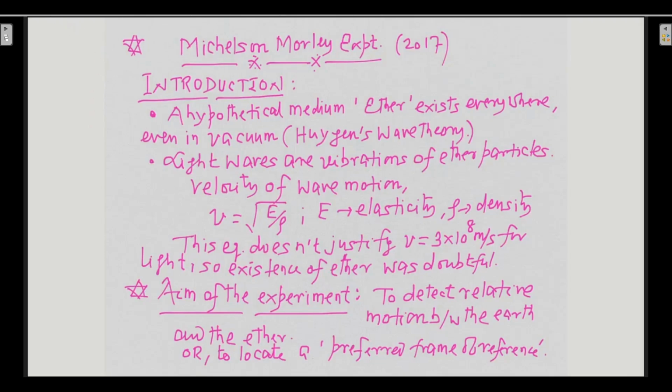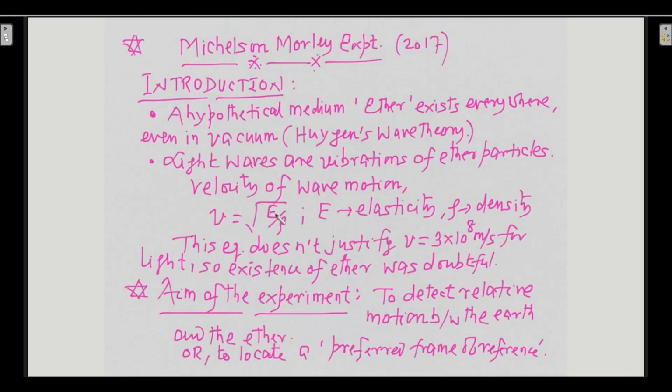And why did the scientists not know this fact at that time? Because scientists used to think that light is a wave, and a wave requires material to travel. So light travels through ether. There is a material called ether present everywhere, even in vacuum, and because of the vibration of those ether particles, light waves are propagated. So if light is a wave, then the velocity of light will be given as V is equal to square root of E by rho.